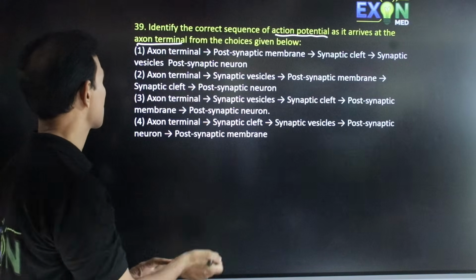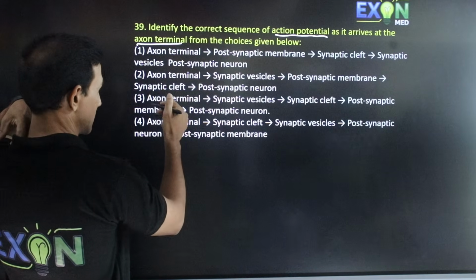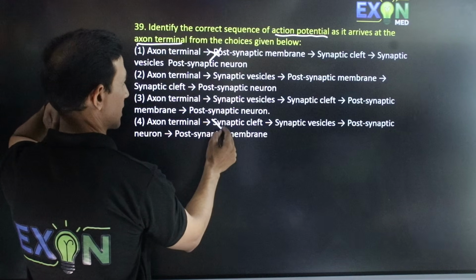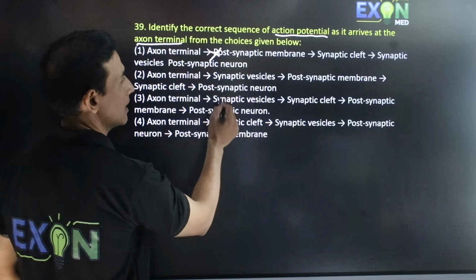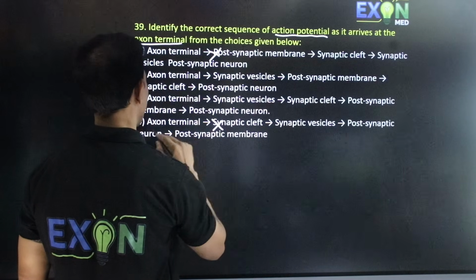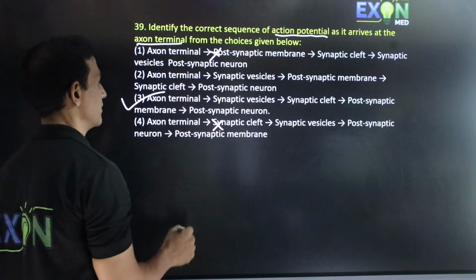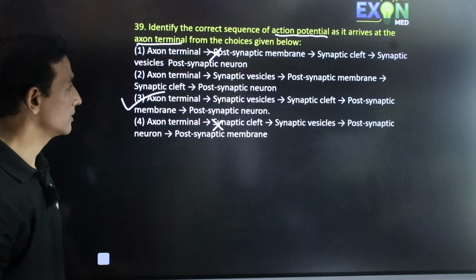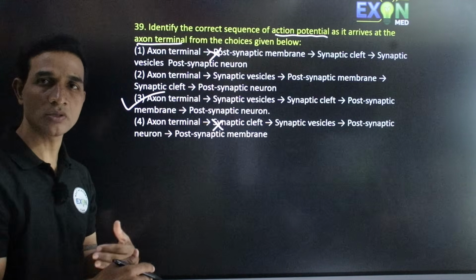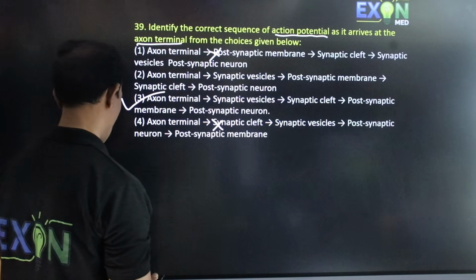So first is axon terminal, correct, and then synaptic vesicles, and then they have given synaptic cleft first and then post. Hence the correct option is the third one. Axon terminal, then synaptic vesicles, synaptic cleft, postsynaptic membrane, and then postsynaptic neuron. The next question.